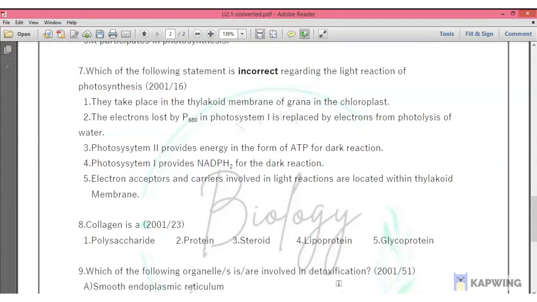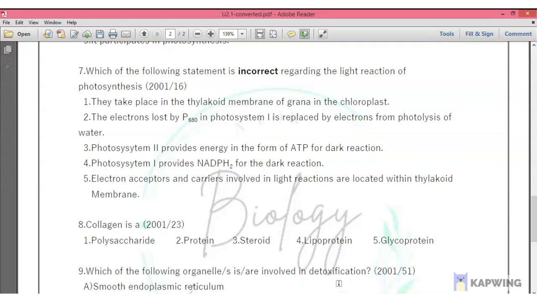Yes, that's true. So the second one, the electrons lost by P680 in photosystem 1 is replaced by electrons from photolysis of water. So P680, okay, and again they're saying photosystem 1. P680 is not photosystem 1, it is photosystem 2. So this seems to be a correct statement if you don't read carefully, so be aware. So the second one is the answer because it's wrong. So the answer is number 2.